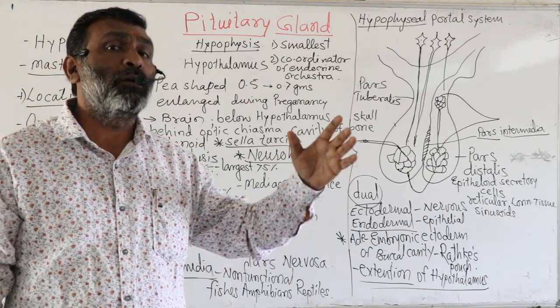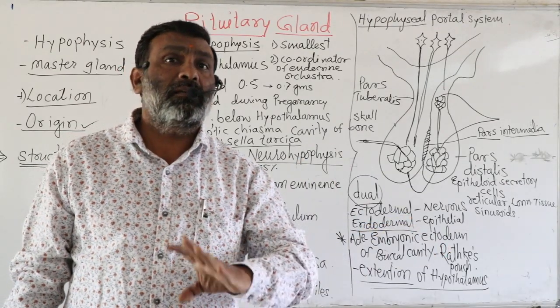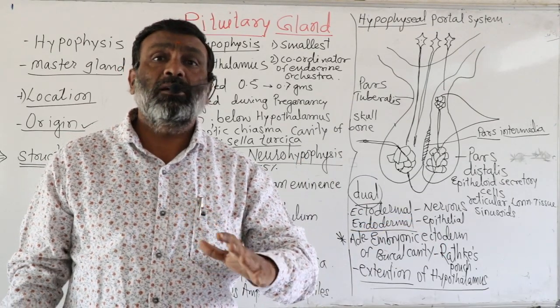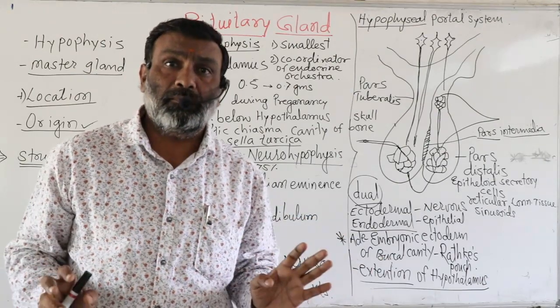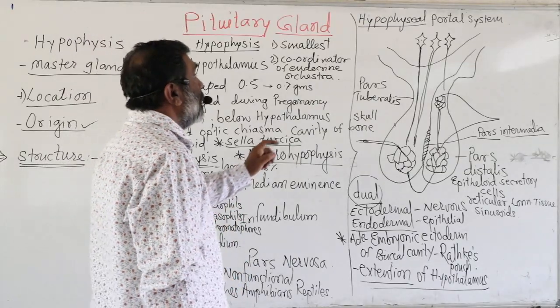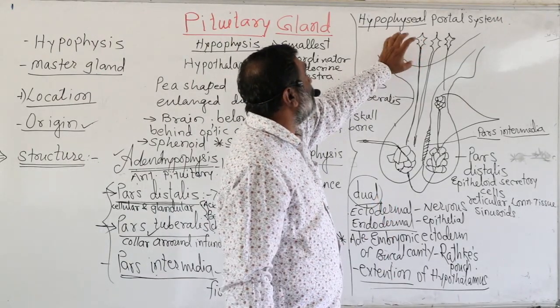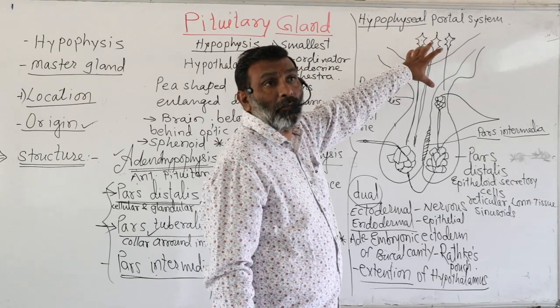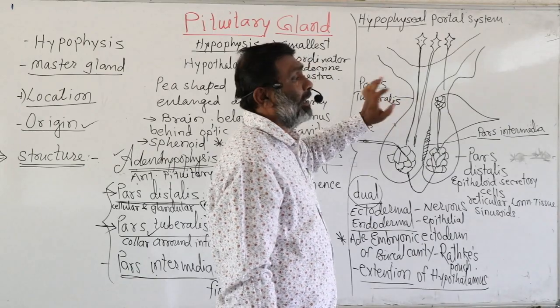Now this portal system connects the hypothalamus and adenohypophysis. The adenohypophysis is connected to the hypothalamus by the hypophyseal portal system. So what happens here?